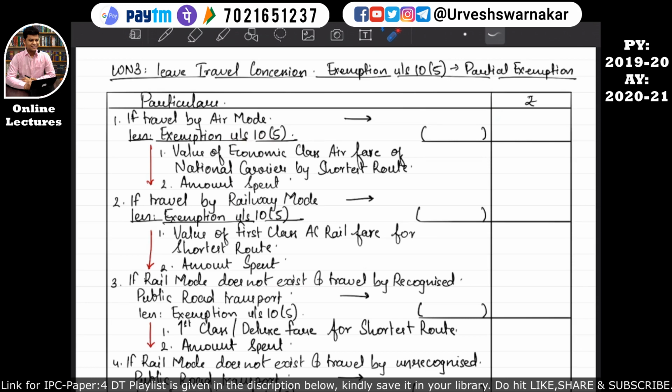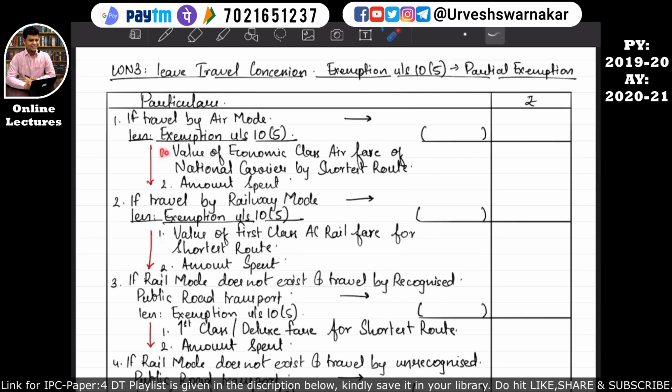I hope this is quite clear. So let's understand this. If the leave travel concession is given to the assessee, and such leave travel concession is given for travel by air mode, then whatever amount has been given will be considered here, and the exemption will be calculated under section 10 subsection 5 in the following manner.